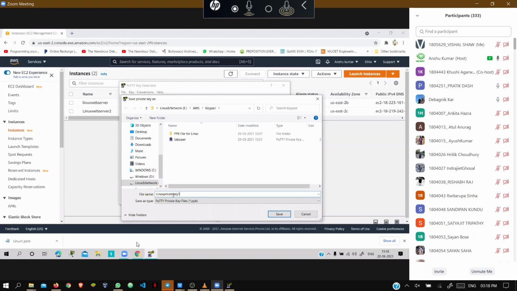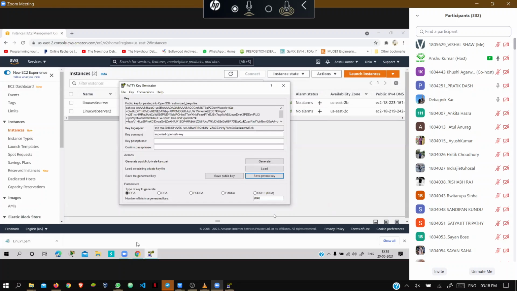The type, you can check what is there: private key dot ppk file. There are no changes here, keep it as it is, PuTTY private key files. Done. Next you have to save it.